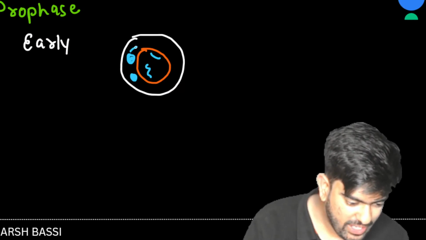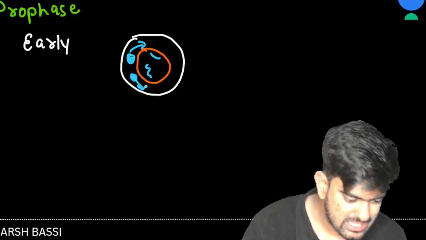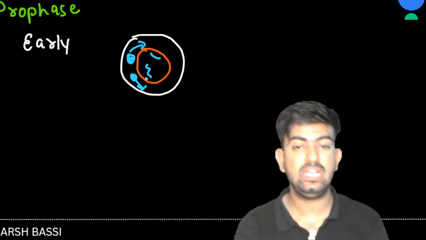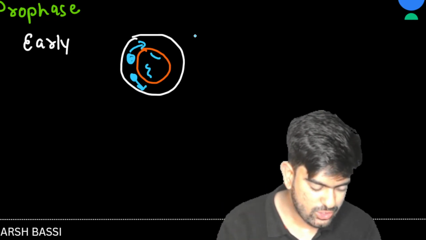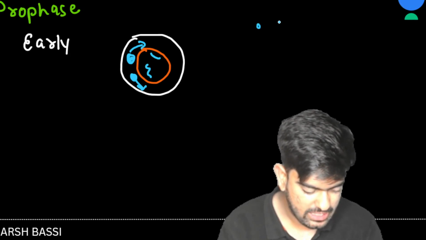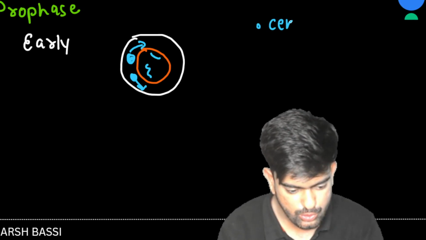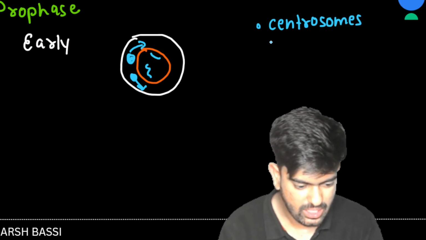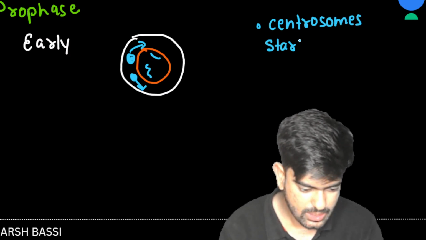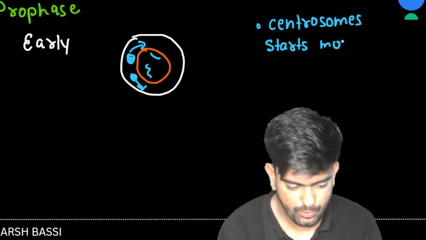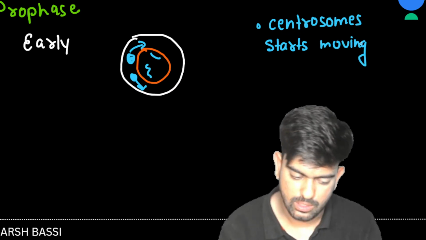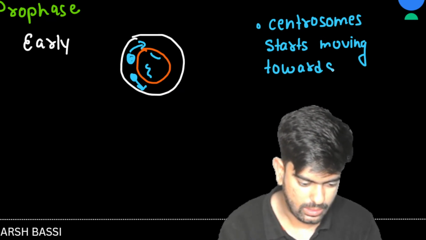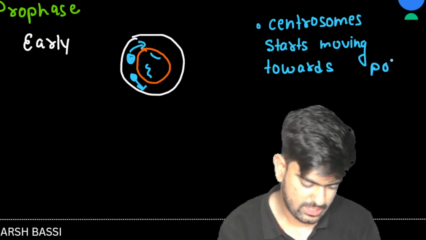In prophase, these centrosomes start moving towards the poles. So the number one thing which happens in prophase is that centrosomes start moving towards the poles. Clear?